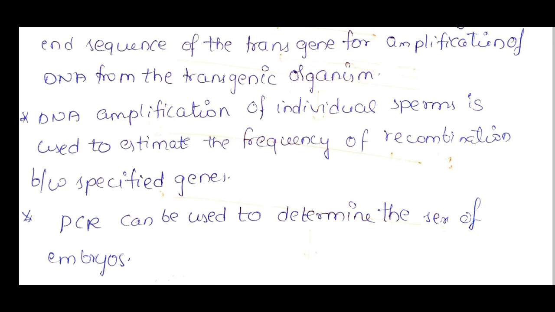Based on studies on sperm using PCR, we can identify recombinations between the genes, and how recombination is happening between the X and Y chromosomes can be identified using these PCR studies on sperm.